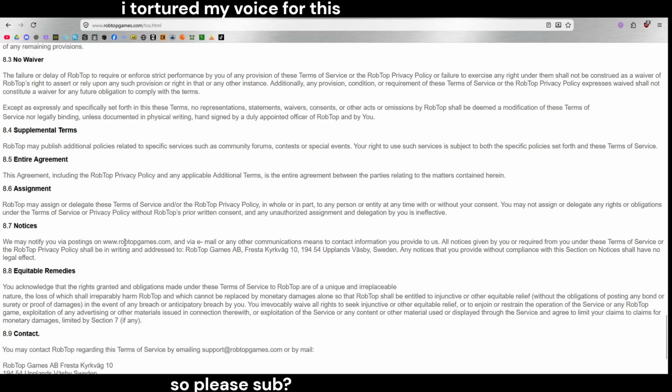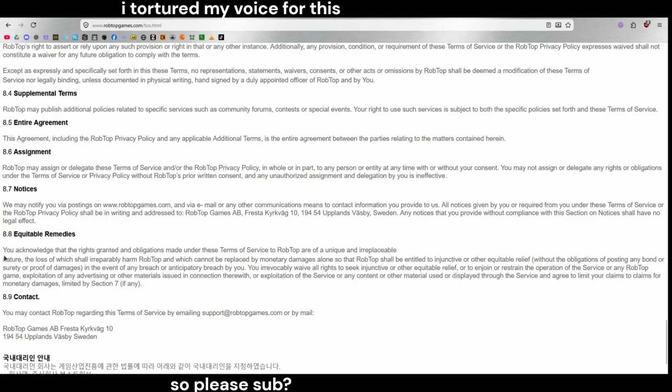8.7. Notices. We may notify you via postings on RobTopGames.com and via email or any other communication, using the contact information you provide to us. All notices given by you or required from you under these terms of service or the RobTop privacy policy shall be in writing and addressed to RobTop Games AB, Fresta Kirkväg 10, 19454, Upplands Väsby, Sweden. Any notices that you provide without compliance with this section on notices shall have no legal effect. 8.8.